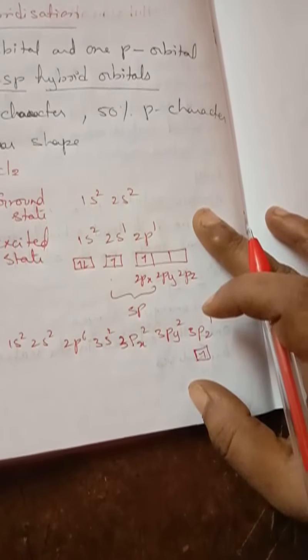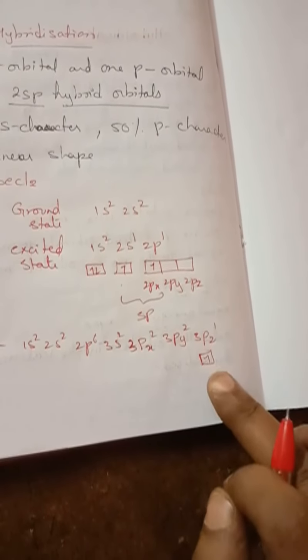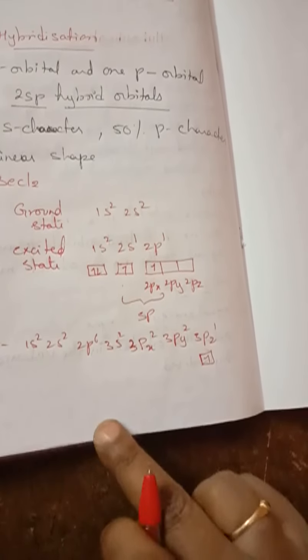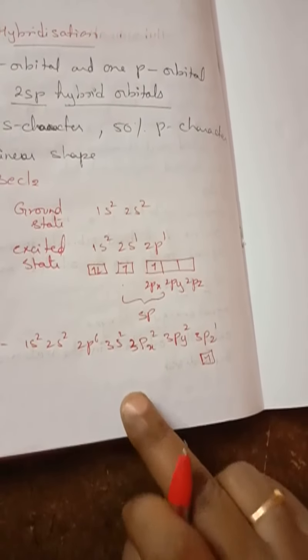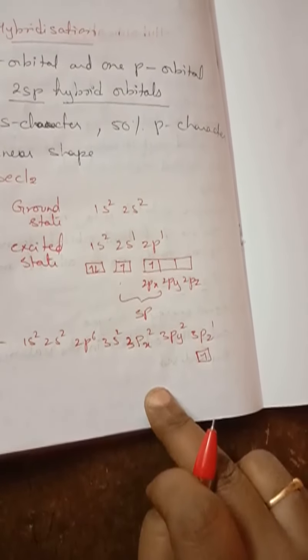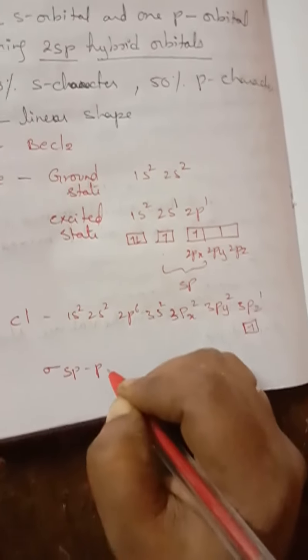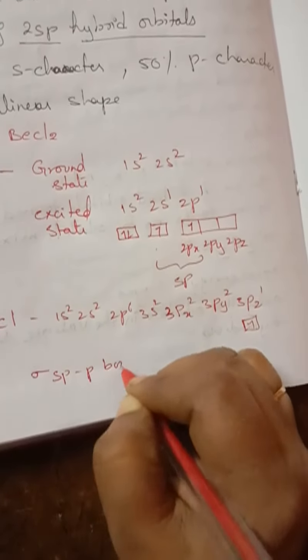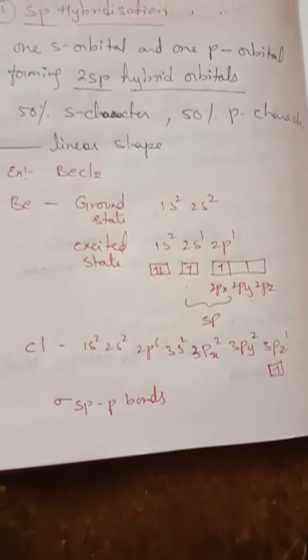So the half filled 3pz orbitals of two chlorine atoms overlap with sp hybrid orbitals of beryllium atom in their axis to form sigma sp bonds.